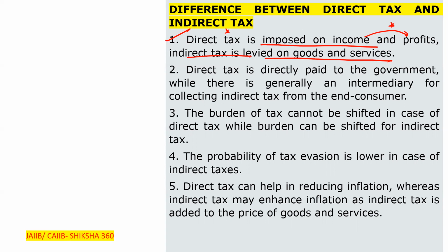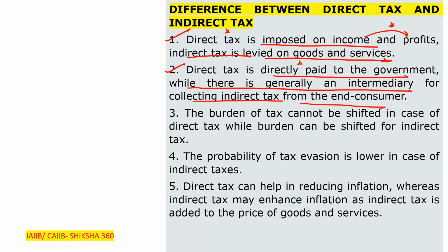Second one, direct tax is directly paid to the government. On the other hand, there is generally an intermediary for collecting indirect tax from the end consumer.